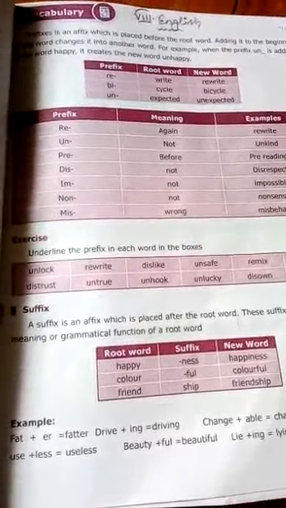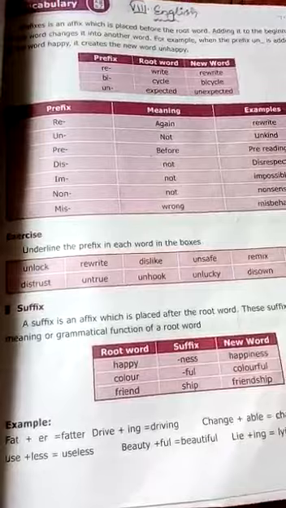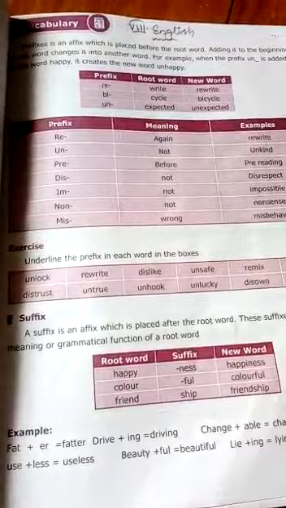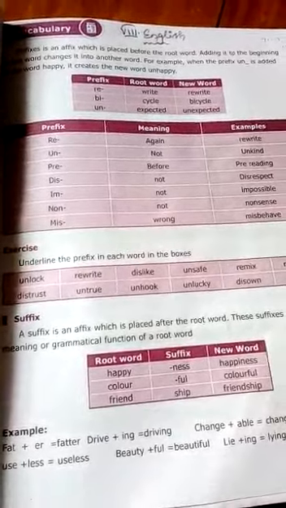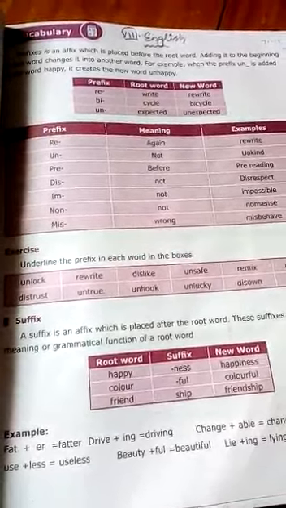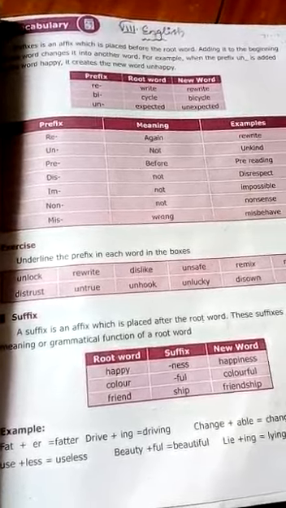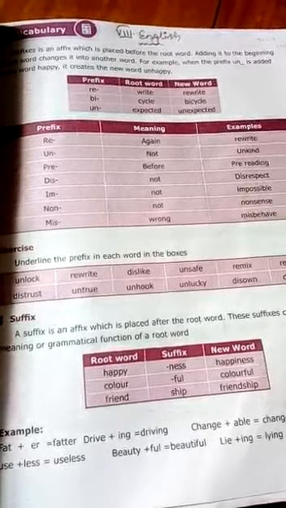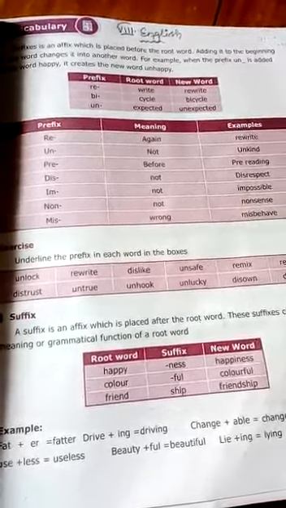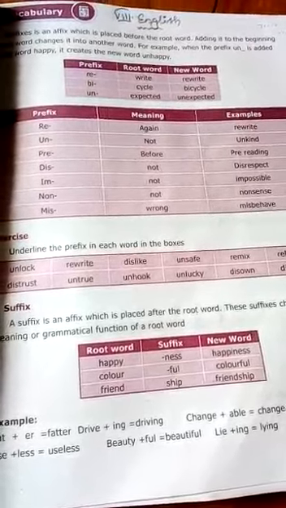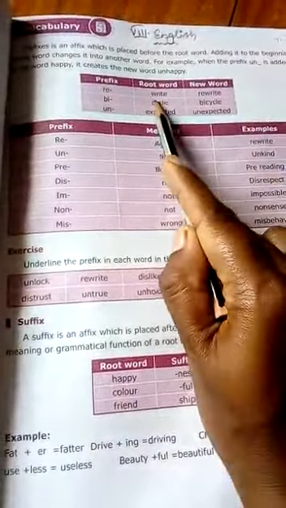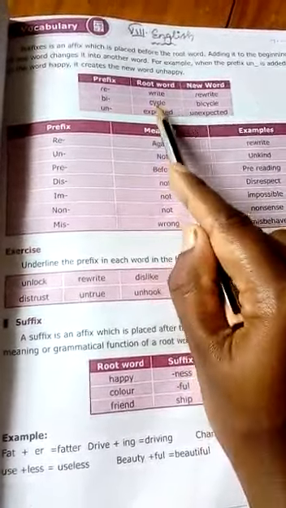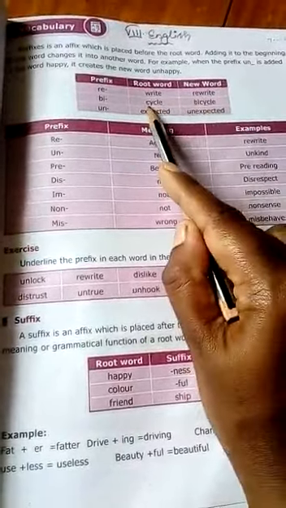See, first, what is meant by prefix? Prefix is an affix which is placed before the root word. Adding it to the beginning of one word changes it into another word. For example, when the prefix "un" is added to the word happy, it creates a new word, unhappy. Already you studied prefix re, root word write, new word rewrite. Next, bi, root word cycle, new word bicycle. This is a prefix.